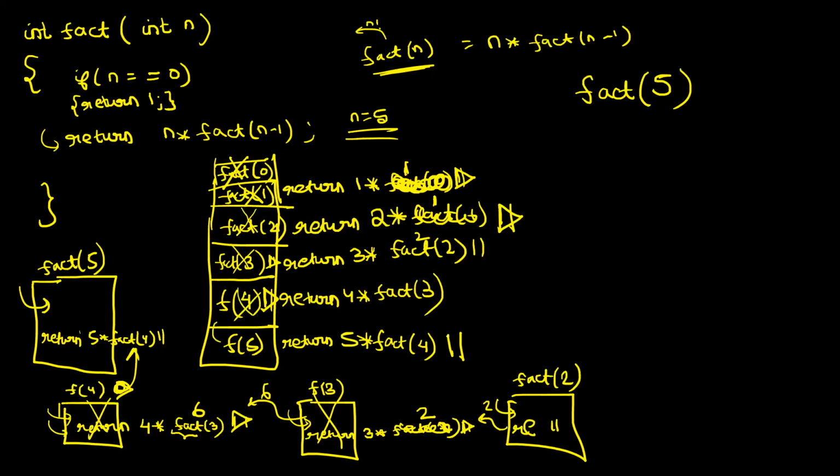Now this context f of 5 starts running. Fact of 4 has returned a 24, right? So what is the line that we will start resuming? Return 5 into 24, that is 120. So return 120 will be executed and f of 5 will return 120 to its caller. Okay, and that is how you get the answer of factorial of 5.